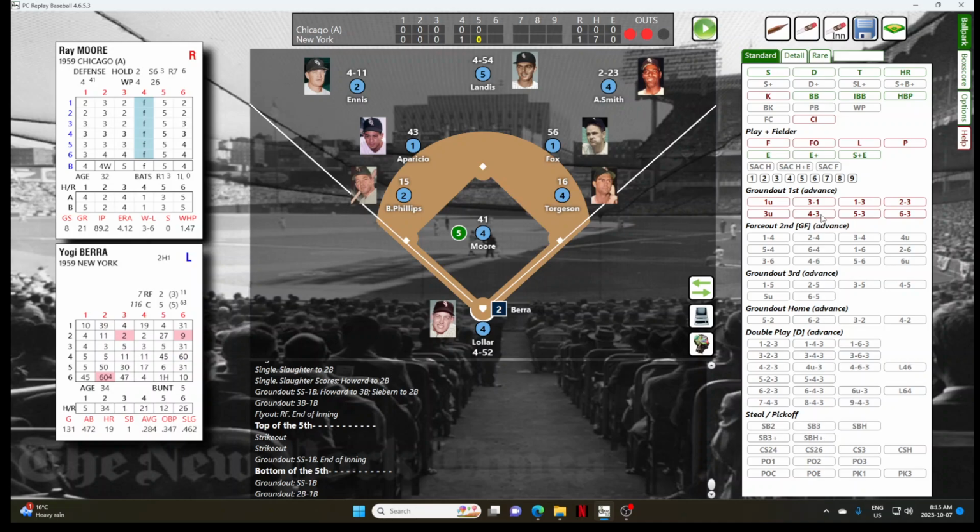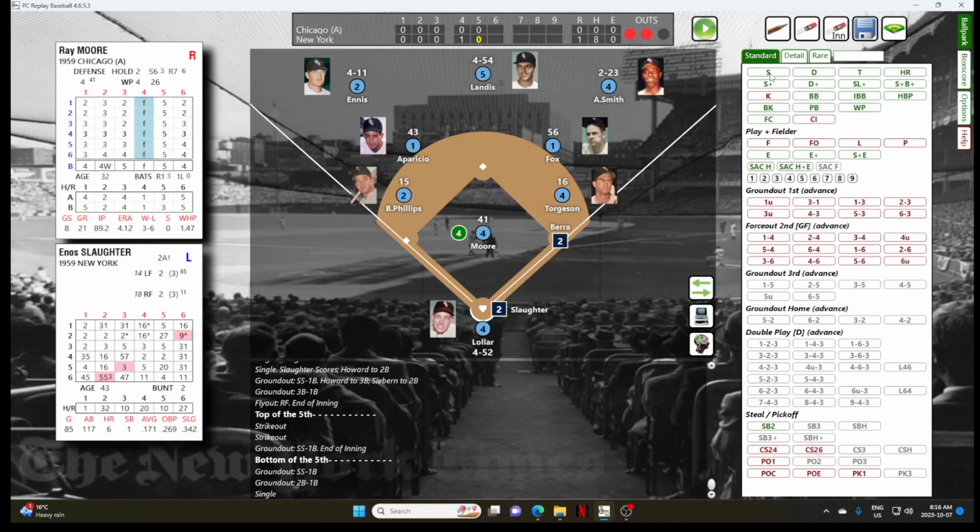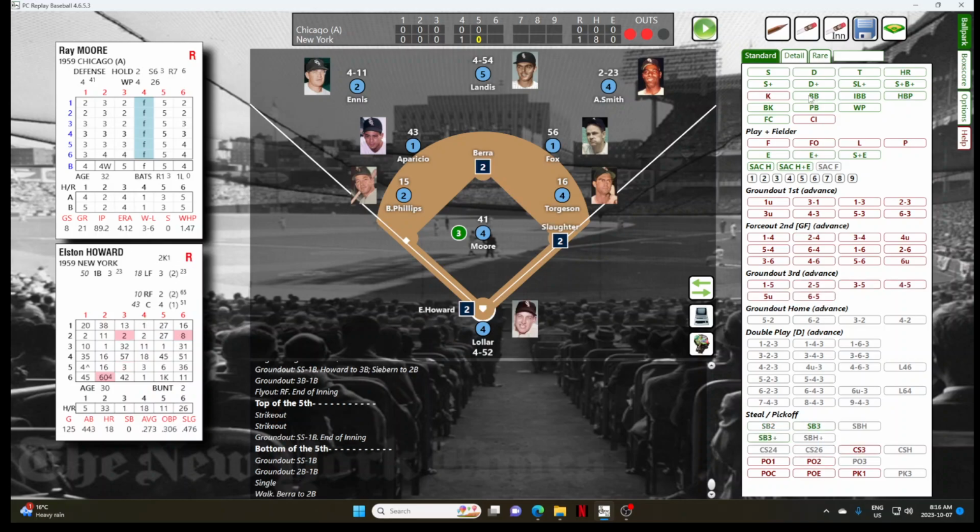For Yogi Berra, who's 1 for 2 in the game. And Berra hits the ground ball past Torgerson into right field. Running over in the line to the line is Al Smith. He throws into second, and he holds Berra to only a single. So 2 out, 1 on for Enos Slaughter. And Slaughter draws a walk. Moore is resuming the problems he had in the previous inning. So runners on first and second for Elston Howard.